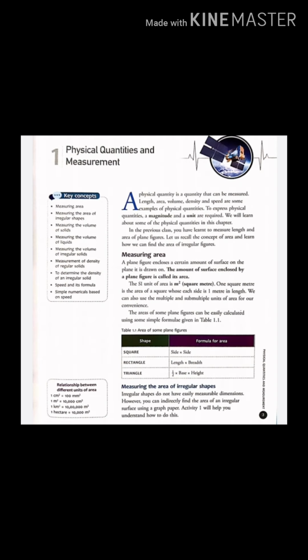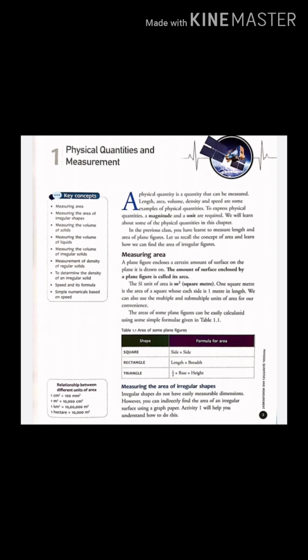Now children, see the measuring of volume. When you fill water in a bucket, it occupies a definite space in the bucket. This space represents the volume of water in the bucket. The total space occupied by an object is called its volume.